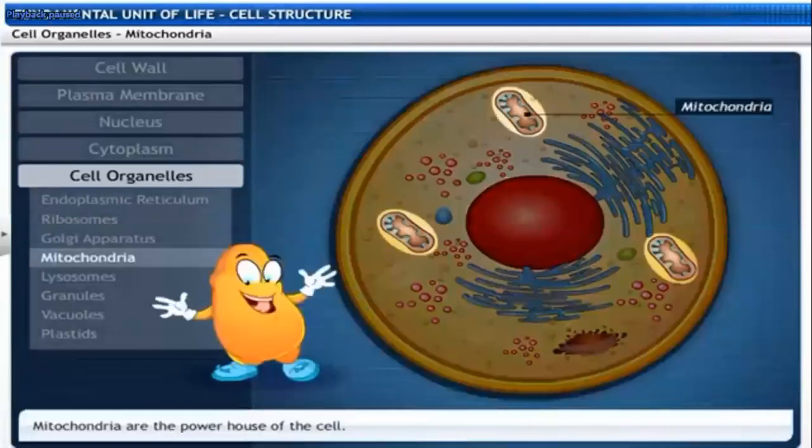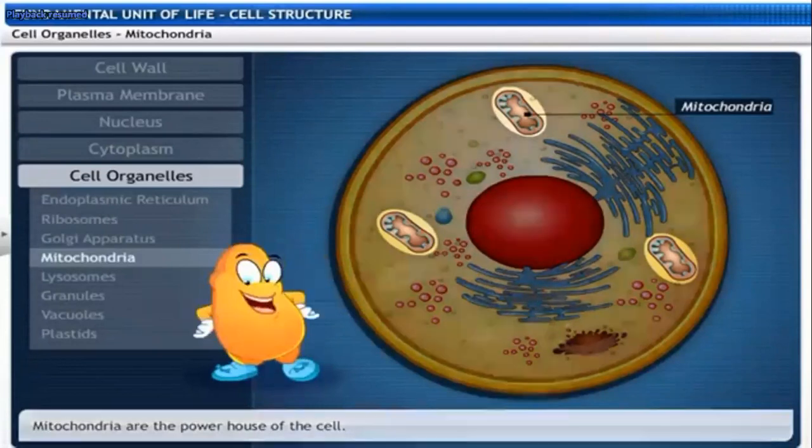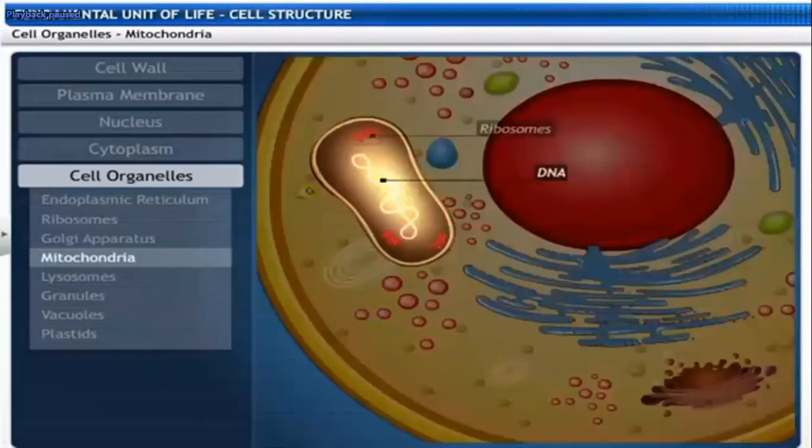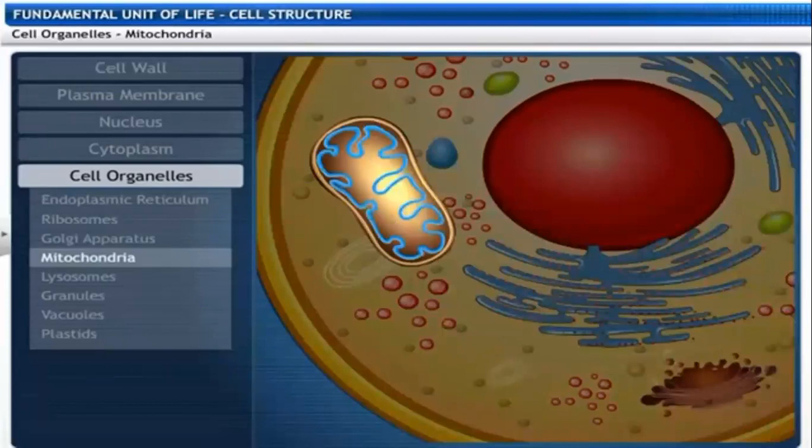Now, the powerhouse of the cell, that's nothing but the mitochondria. Mitochondria have their own DNA and ribosomes to synthesize the respiratory enzymes. These enzymes oxidize glucose molecules to produce energy in the form of adenosine triphosphate, ATP. This energy is used for chemical activities and mechanical work.